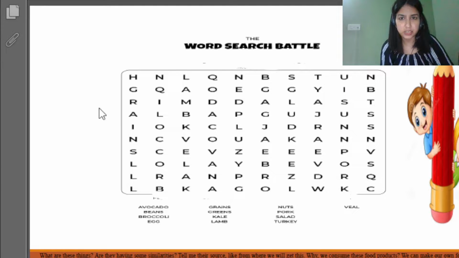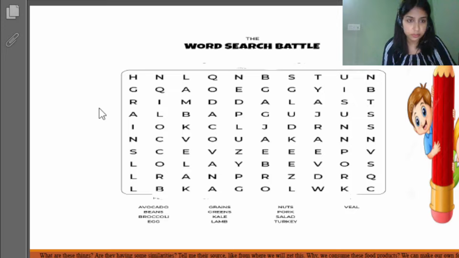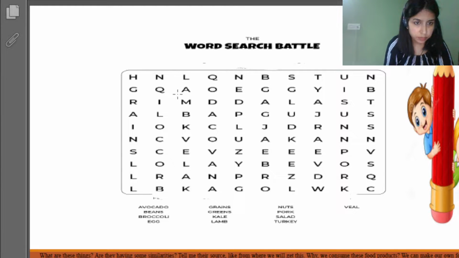Basically, different eating things that we eat, eatable things. Yes, very good. Yes, we can see. Yes, you can write your responses in the comment section below.